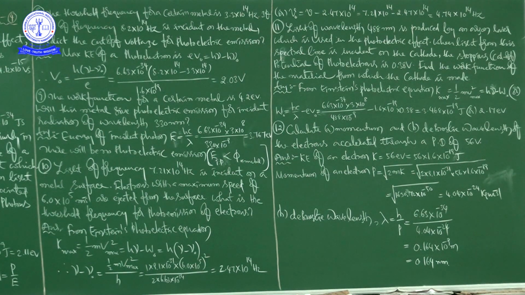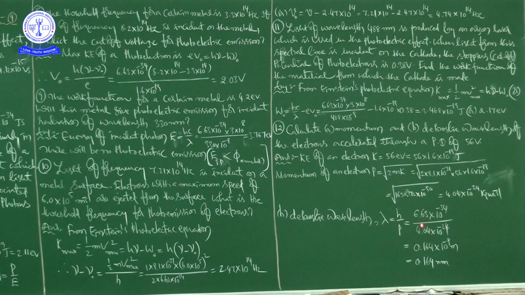Okay, right. Next, B, the de Broglie wavelength. The formula for de Broglie wavelength is lambda equal to h by p, where h is Planck's constant, 6.63 into 10 to the power of minus 34, divided by the momentum value 4.04 into 10 to the power of minus 24, right.